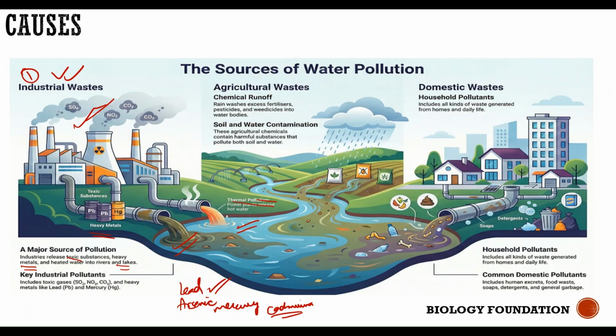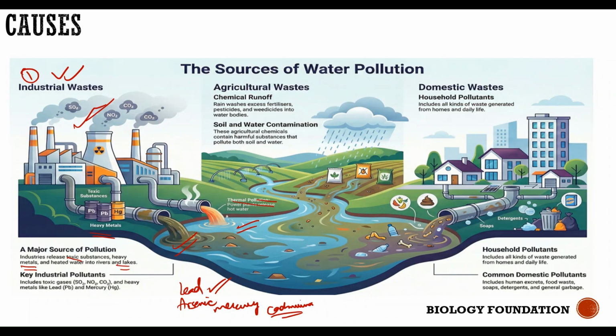Is it clear? Again I'm repeating, usually industries release harmful substances either in the form of smoke, which is a major contribution to air pollution, or they might release liquid waste directly into the water bodies. These liquid wastes coming from industries are rich in lead, mercury and arsenic. And one more thing is sometimes a few industries release hot liquid waste coming from the machines directly into the water bodies.